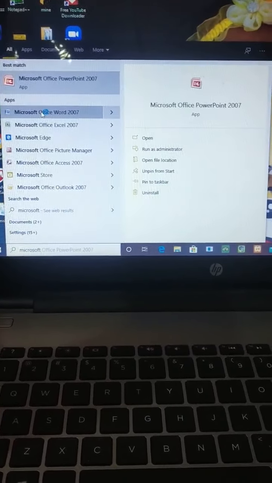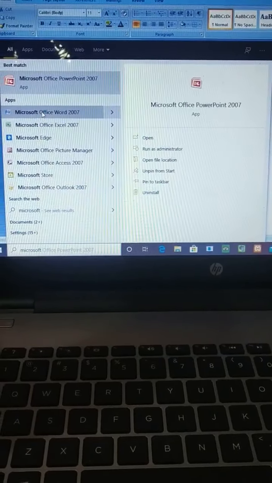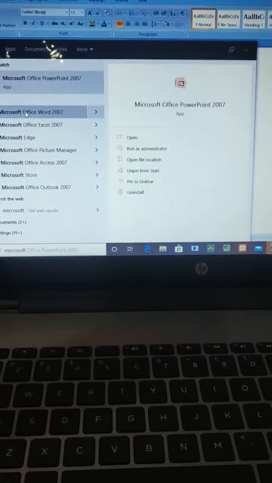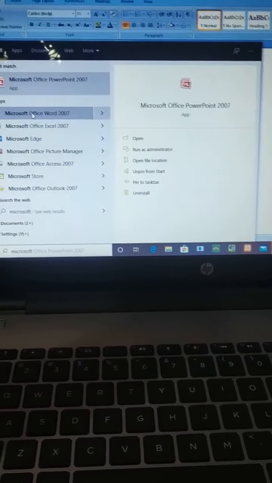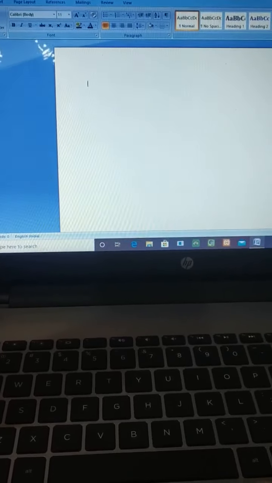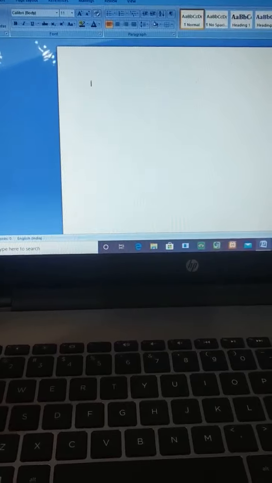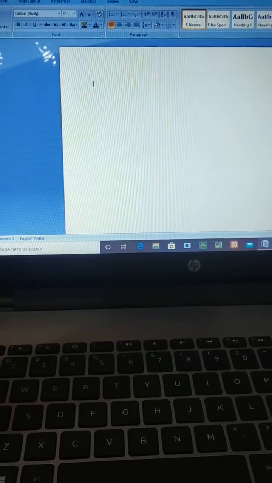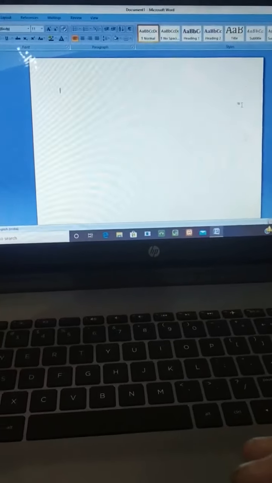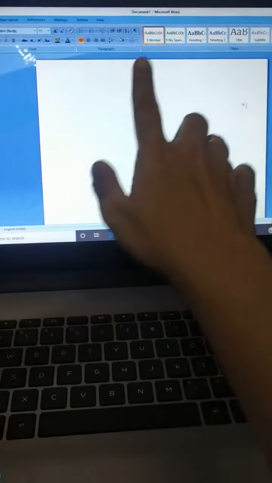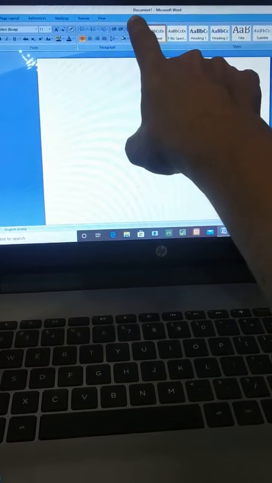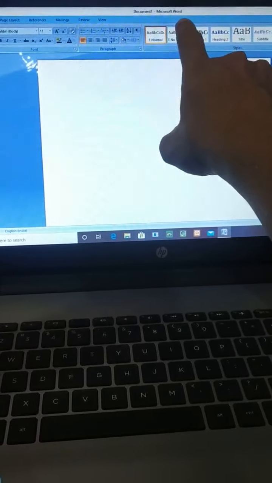So, what is Microsoft Word? What do you mean by Microsoft Word? Actually, this Microsoft Word is a word processor. Microsoft Word is a word processor that allows you to work with documents that contain text, graphics and several objects. That means, look here, when I open Microsoft Word, see in the title bar, it is given Document 1 Microsoft Word.